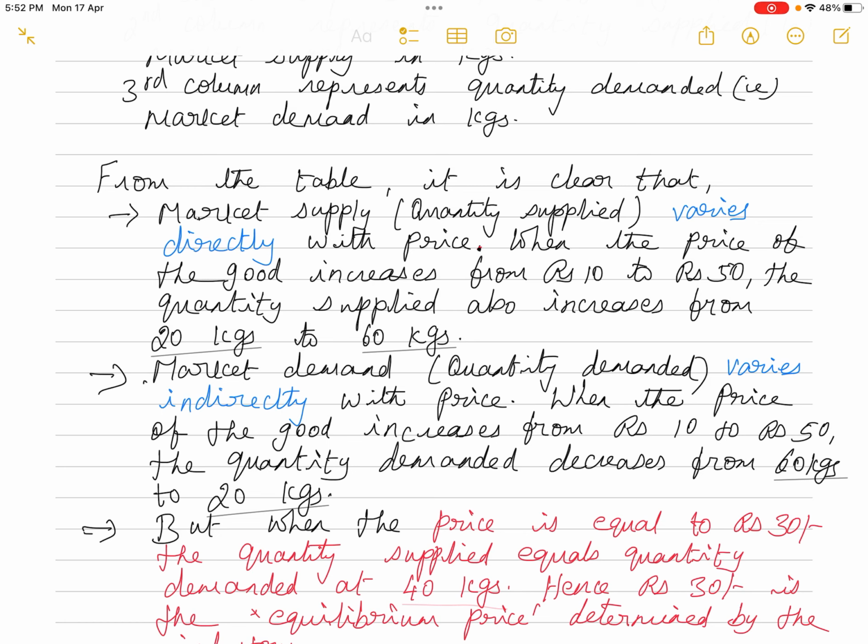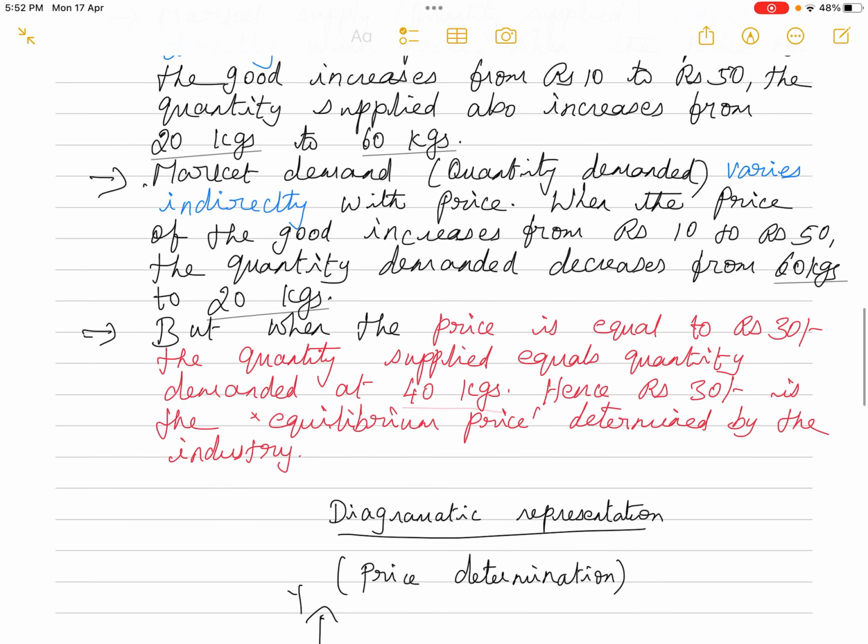When the price of the good increases from rupees 10 to rupees 50, the quantity supplied also increases from 20 kgs to 60 kgs. The next one, market demand, that is quantity demanded, varies indirectly with price. When the price of the good increases from rupees 10 to rupees 50, the quantity demanded decreases from 60 kgs to 20 kgs. But when the price is equal to rupees 30, the quantity supplied equals quantity demanded at 40 kgs. Hence, rupees 30 is the equilibrium price determined by the industry.